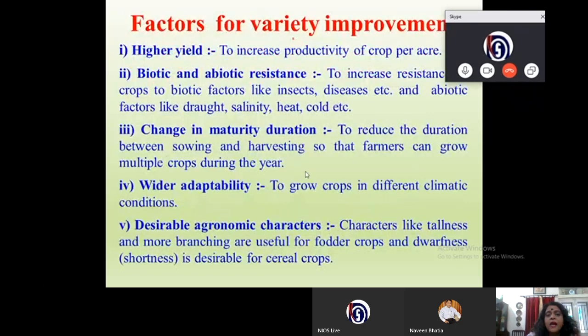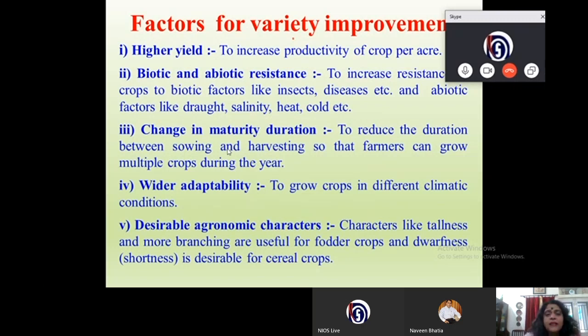Now, with the help of hybridization and genetic manipulation, we aim to get plants which give us higher yield, to increase productivity of crop per acre, and biotic and abiotic resistant plants, to increase resistance of crops to biotic factors like insects, diseases, etc. and abiotic factors like drought, salinity, heat, cold, etc. So, by hybridization or by genetic modification, we can get plants which have biotic or abiotic resistance.